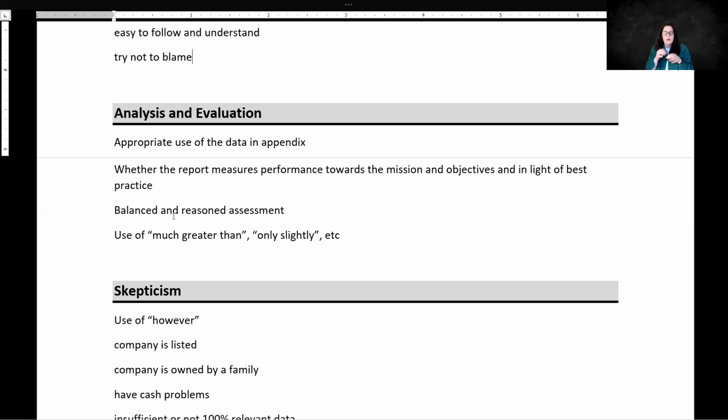And also, for your analysis and evaluation, you are given marks for being able to provide a relevant conclusion. So, for example, when we have calculated NPV or internal rate of return or whatever, we say much greater than, only slightly lower than 0, something like that. So you need not just to say that it is above or below, but you need to show the magnitude. That was about analysis and evaluation.